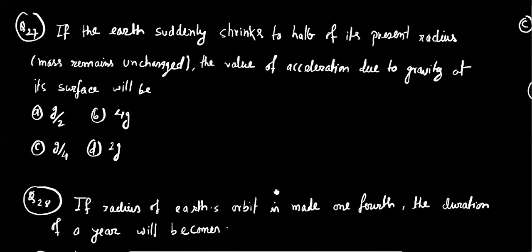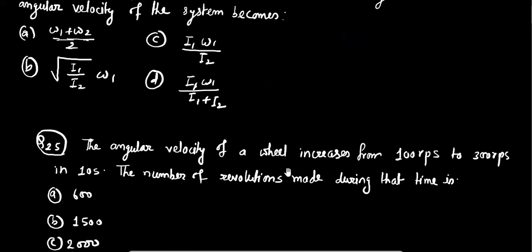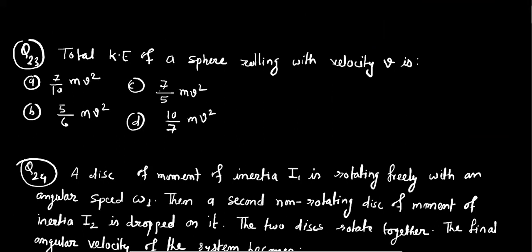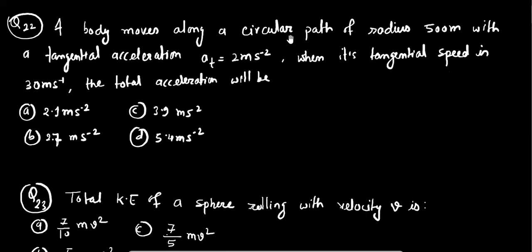So this is another page, and this one is our question number 22. A body moves along a circular path of radius 500 meter with tangential acceleration this much. When its tangential speed is 30 meter per second, the total acceleration will be.